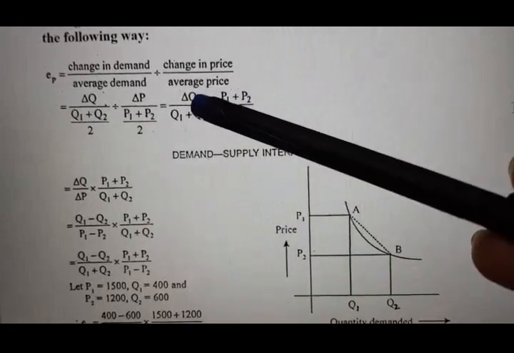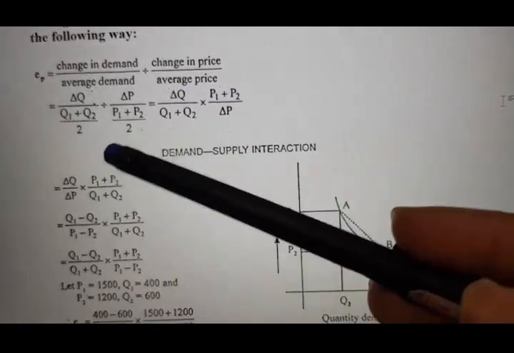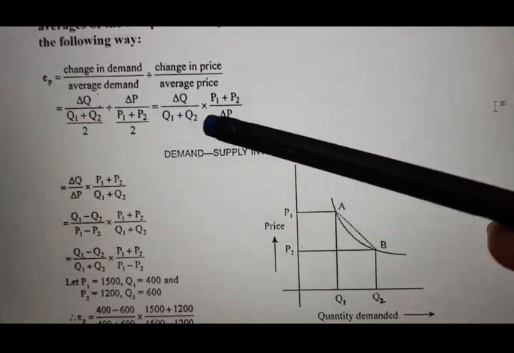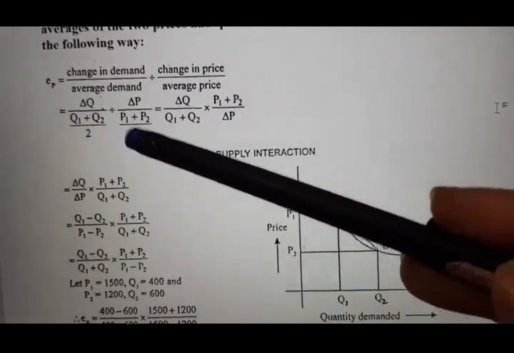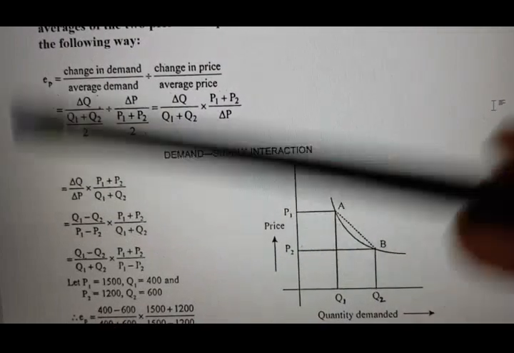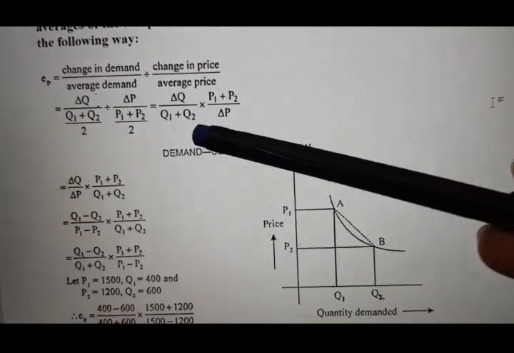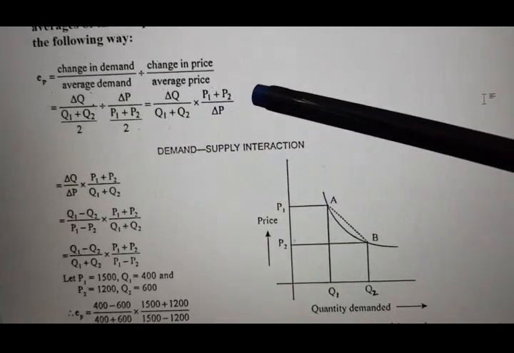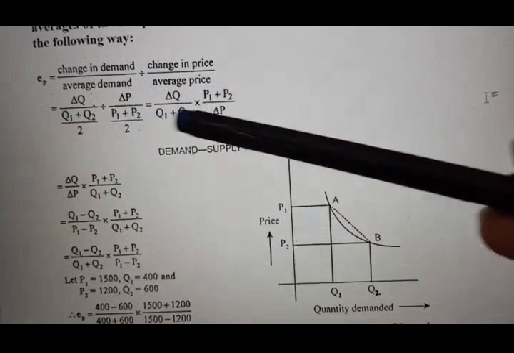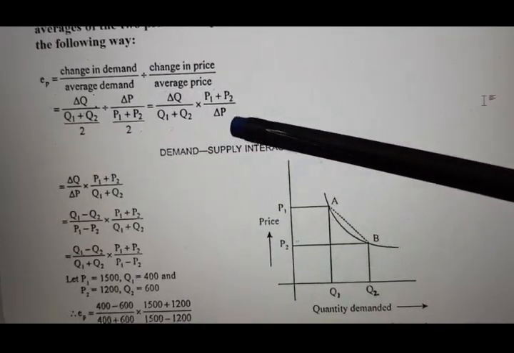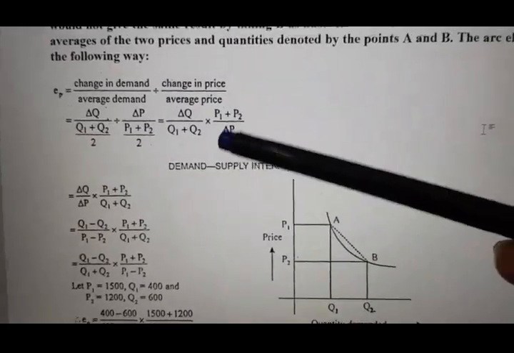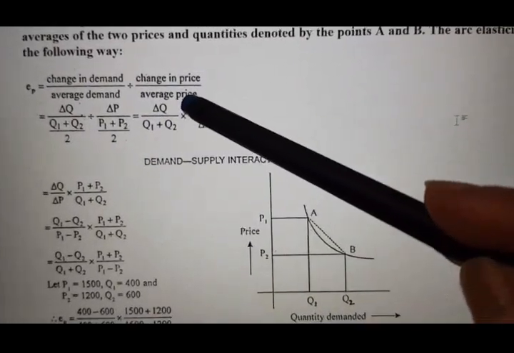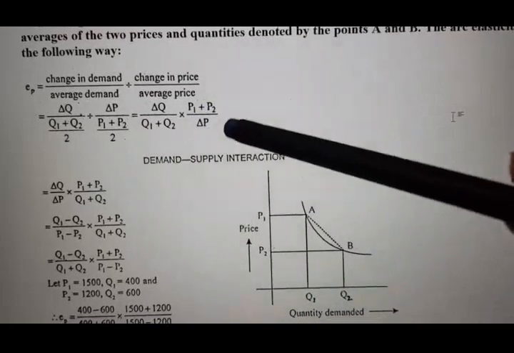Okay, see, delta Q divided by, see, this 2 will be cancelled out. So it is divided by Q1 plus Q2 into this P1 plus P2 will go to the numerator, as we have put a multiplication sign here. So P1 plus P2, and this delta P will come to the denominator. Now, as I said, this delta Q means change in quantity and delta P means change in price.